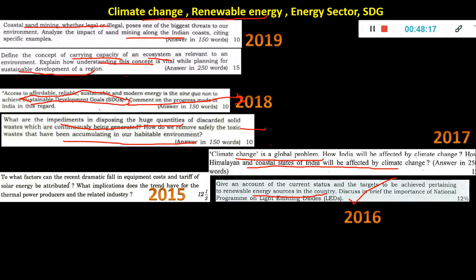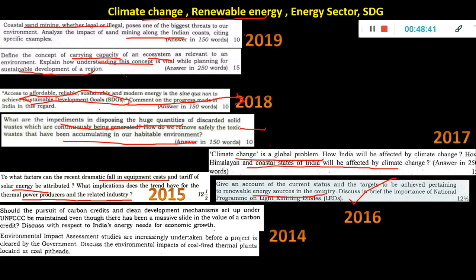To what factors can the recent dramatic fall in equipment cost and tariff of the solar energy be attributed? Okay, dramatic fall in equipment cost and tariff of solar energy. What implications does the trend have for thermal power producers and related industries? So solar is increasing, the cost is reducing. So what impact does it have on thermal related industry? Okay, the coal industry and all.